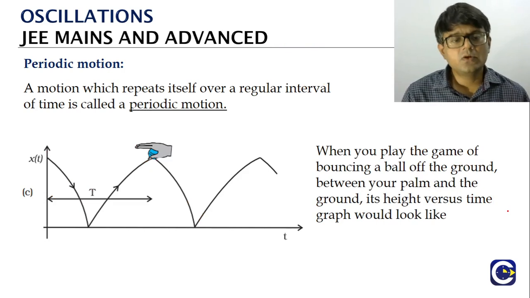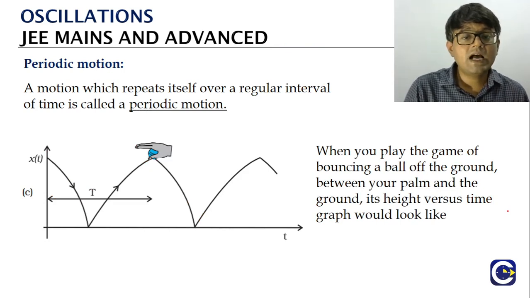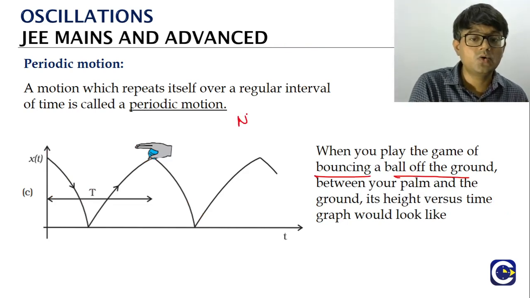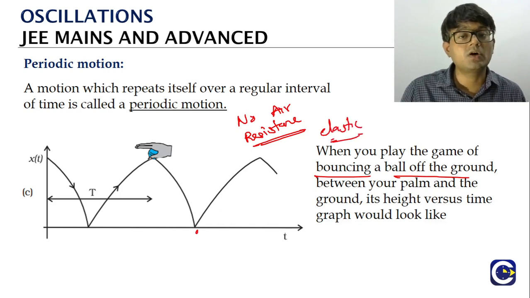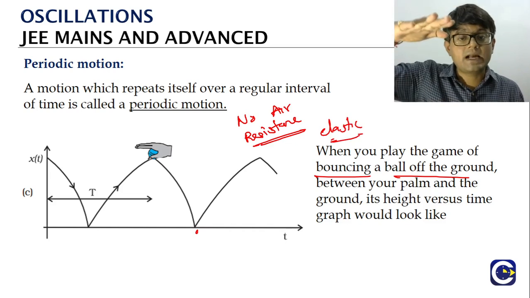Now we can look at some more examples. If you have a ball which is bouncing between your hand and the ground, assuming there is no air resistance and the collision of the ball with the ground is elastic, under these assumptions, what do we see? The ball keeps bouncing back to the hand.